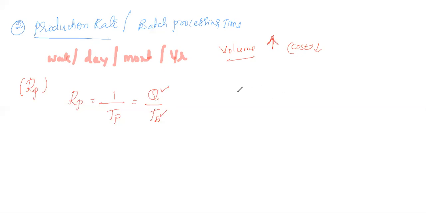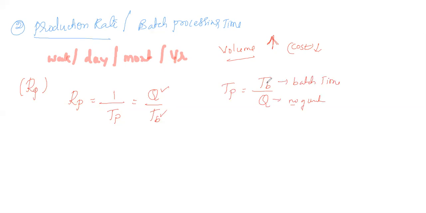Before that, what is the relation between the production time and the batch time? Here, the TP, the production time, is equal to the batch time for a particular batch, that is the time consumed by that particular batch, divided by the total number of the quantity of products in that particular batch. That is the number of units or number of products. This is the batch time.